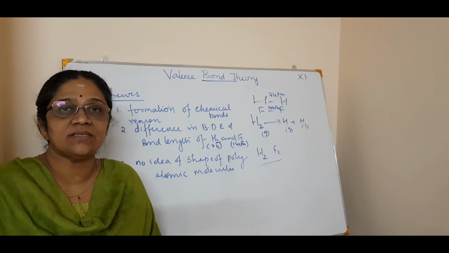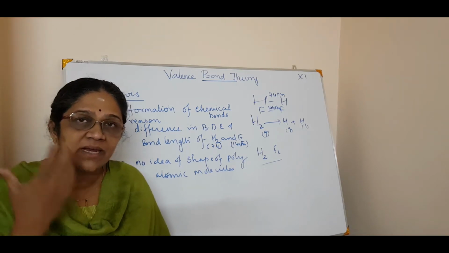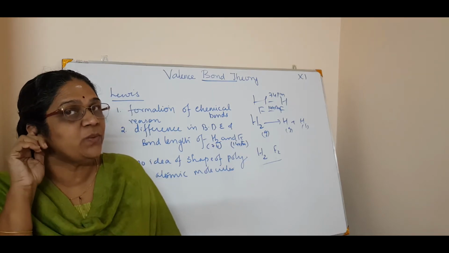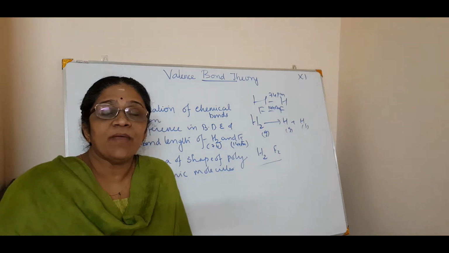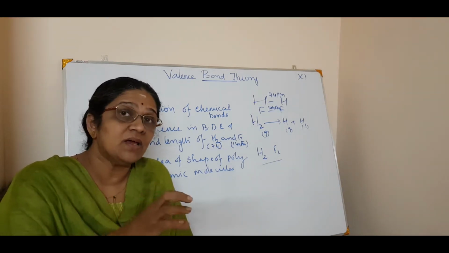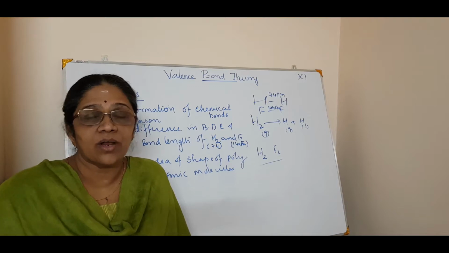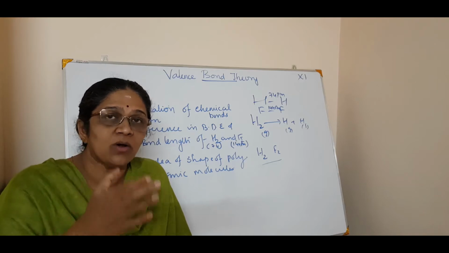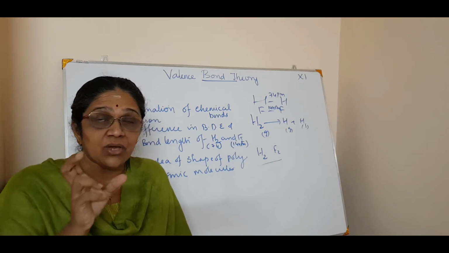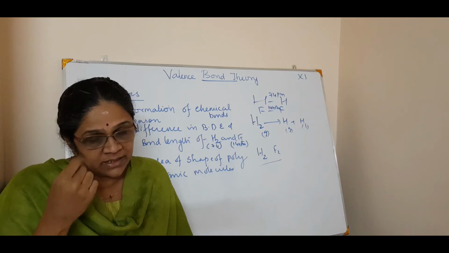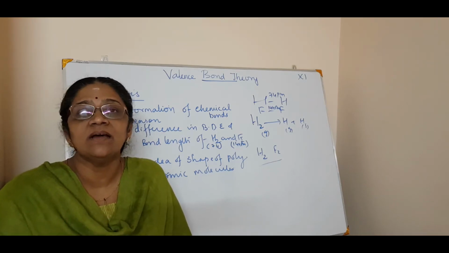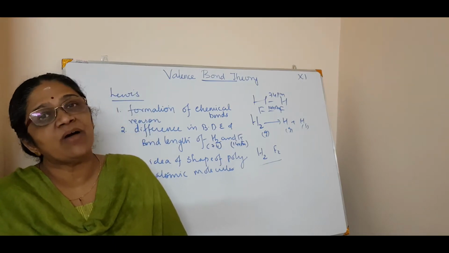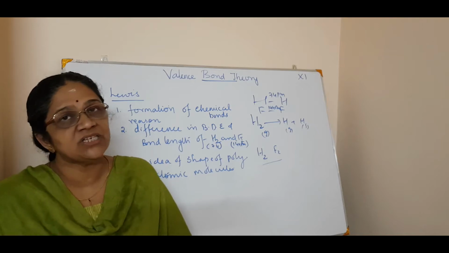So the Lewis concept cannot explain the reason behind this huge difference between molecules that are both formed in a similar way. That is, a covalent bond is there, but still one has a smaller bond length and smaller dissociation enthalpy, the other has a greater bond dissociation enthalpy and a greater bond length. These things that Lewis cannot explain can be explained in the valence bond theory by means of a different orientation of this concept.